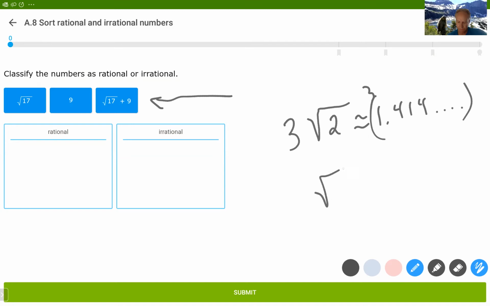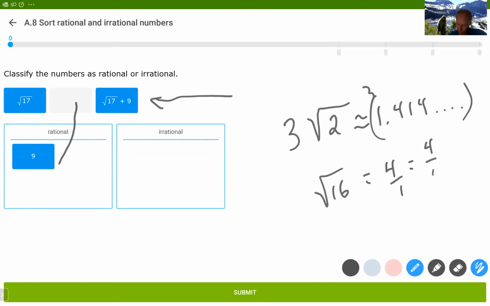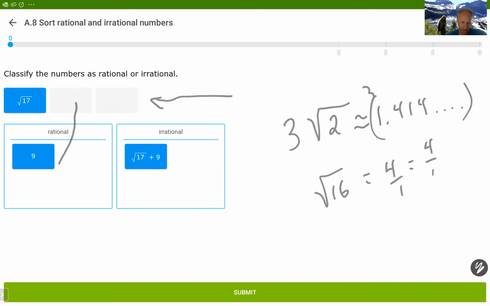Now, the square root of 16 is not an irrational number because that is 4, which can be written as 4 over 1. Since this is a ratio, this is also a rational number. So in this case, 9 is rational. Let me get rid of that for a second. The square root of 17 plus 9 is irrational because that decimal continues forever, as does this one. And we'll submit.